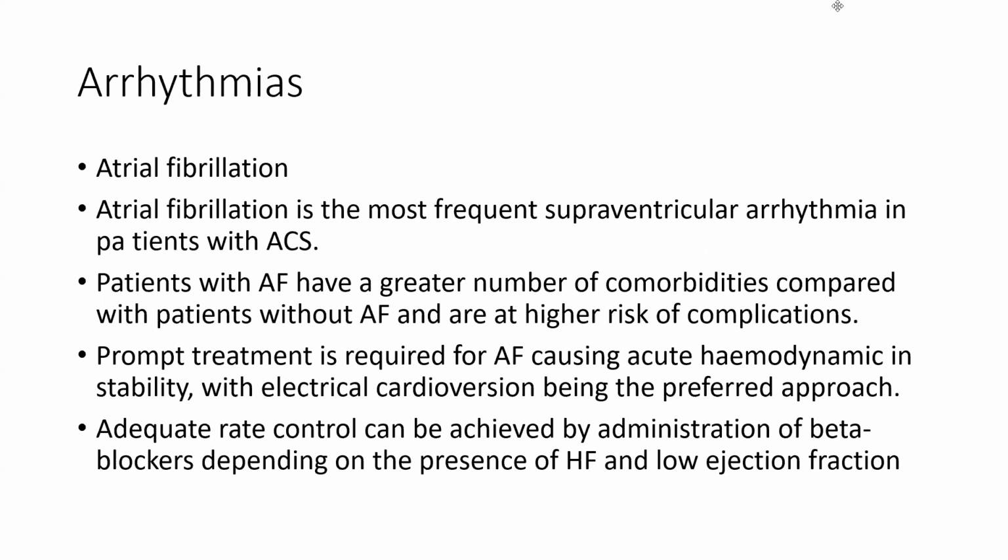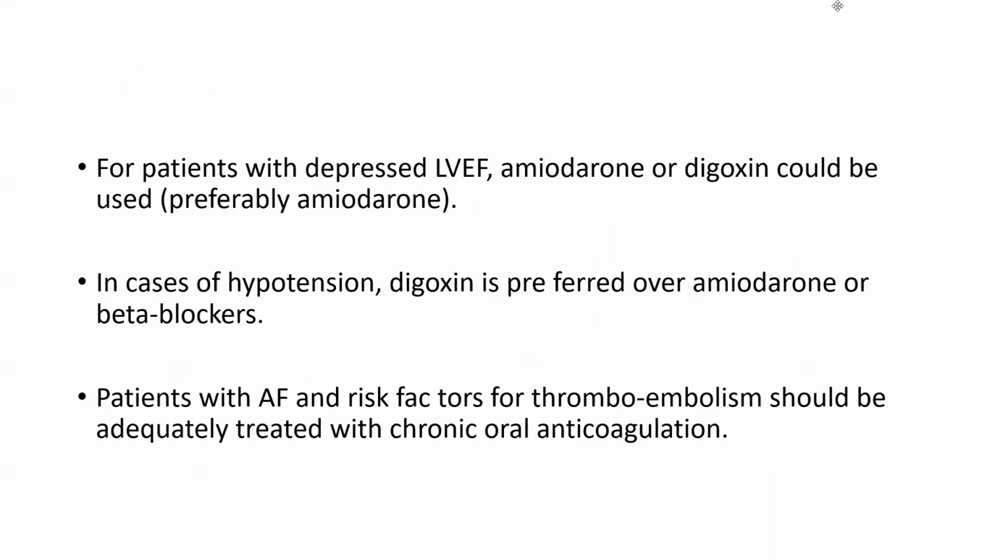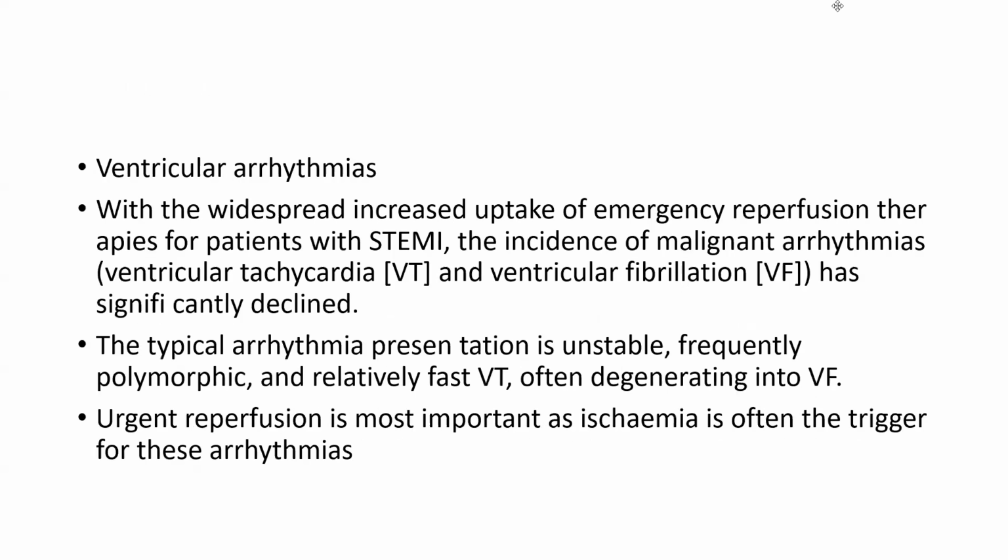Acute rate control can be achieved by administration of beta blocker depending on presence of heart failure and low ejection fraction. For patients with depressed ejection fraction, amiodarone and digoxin could be preferred. In patients with hypotension, digoxin is preferred over amiodarone and beta blocker. In patients with atrial fibrillation, risk factors for thromboembolism should be adequately treated with chronic oral anticoagulation.